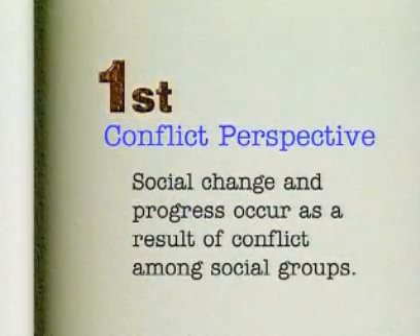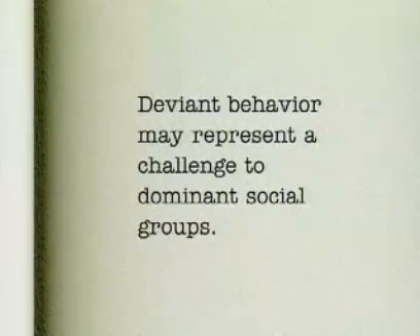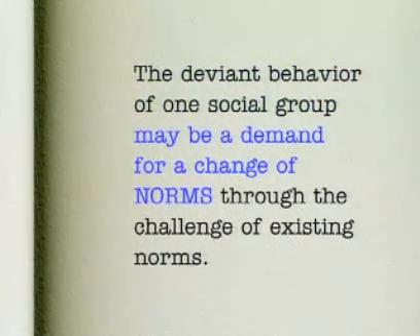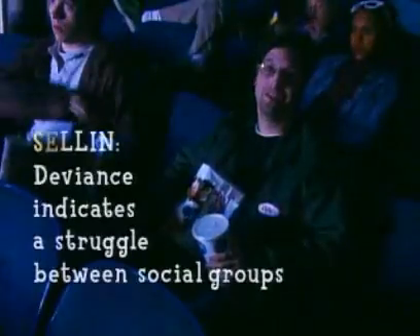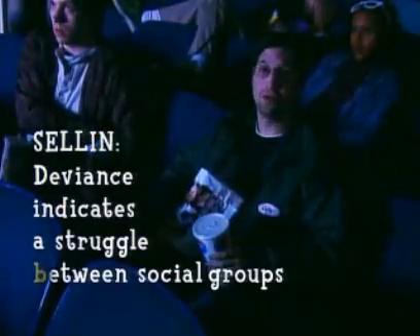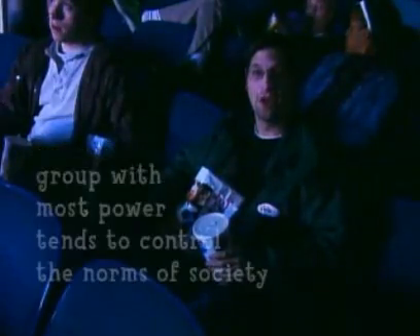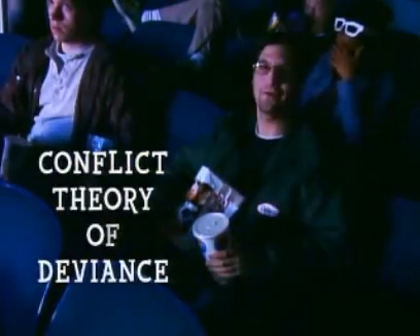First off, the conflict perspective asserts that social change and progress occur as a result of conflict among social groups. Deviant behavior may represent a challenge to dominant social groups. In other words, the deviant behavior of one social group may be a demand for a change of norms through the challenge of existing norms. According to Selin, deviance indicates a struggle between social groups, and each of these social groups has varying amounts of social power. The group with the most power tends to control the norms of society. This is the conflict theory of deviance.